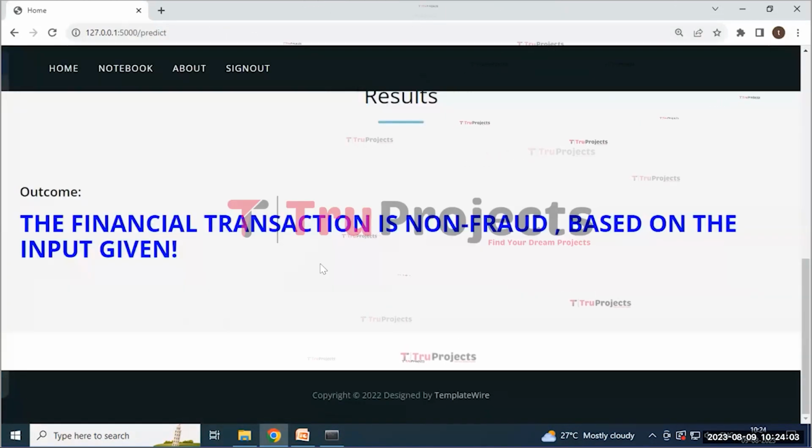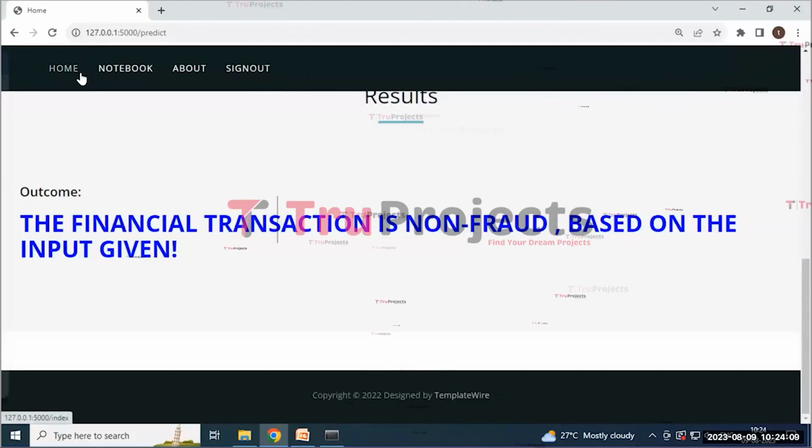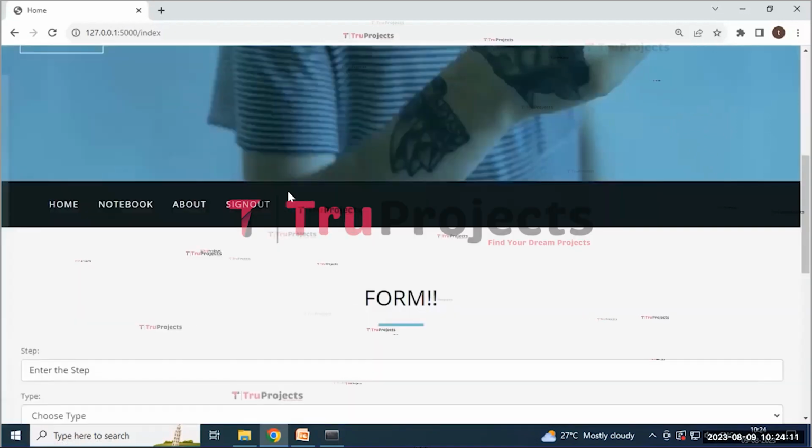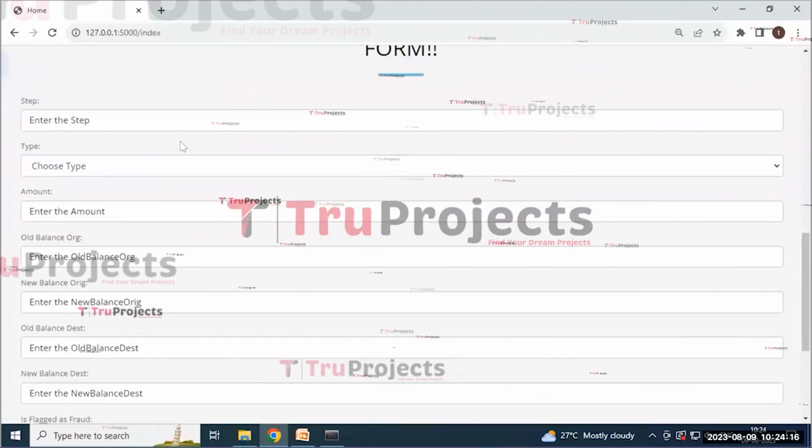Here it predicted the financial transaction is non-fraud based on the input given, and by clicking on the home button here we are redirected to this page and we can re-enter the other details here, and I'm entering the details.